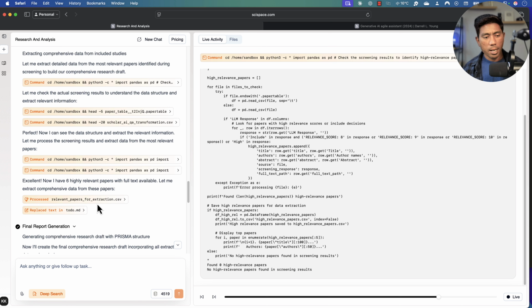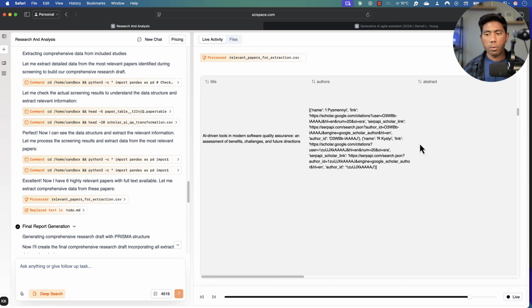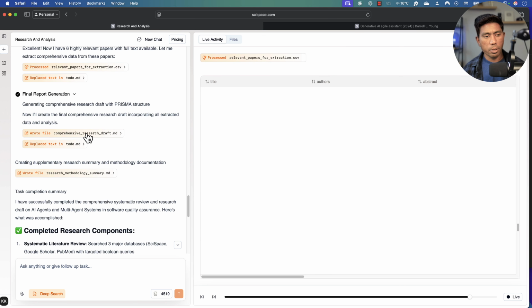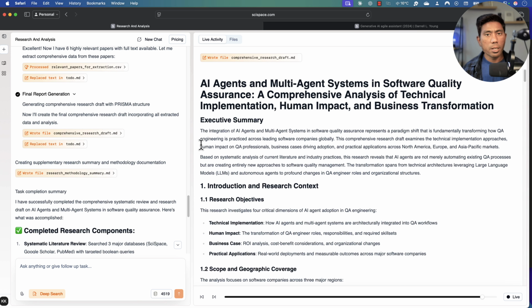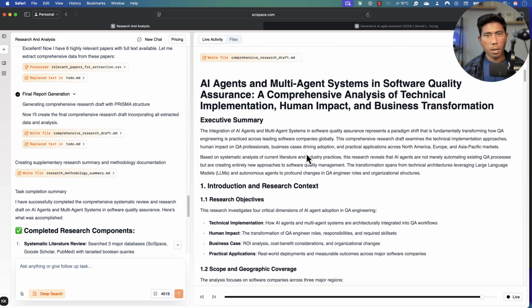And finally, it is creating a relevant paper extraction.csv file, which has all the details that it has found. So if you just scroll down a bit, you can see that it has that information for you. And then it has finally written a comprehensive research draft.md file. So this is the comprehensive research document that it has produced, where it is going to give you that information.